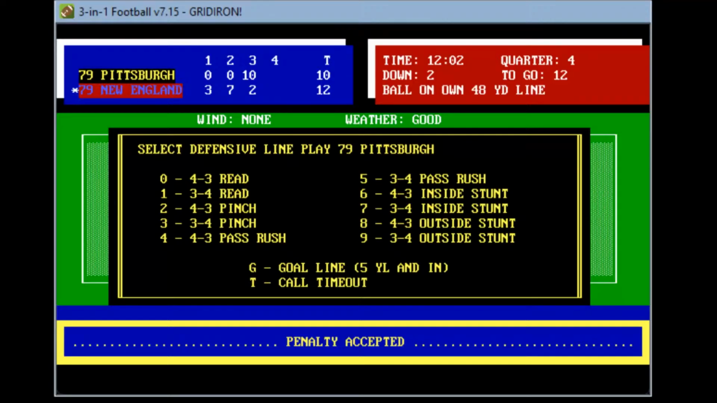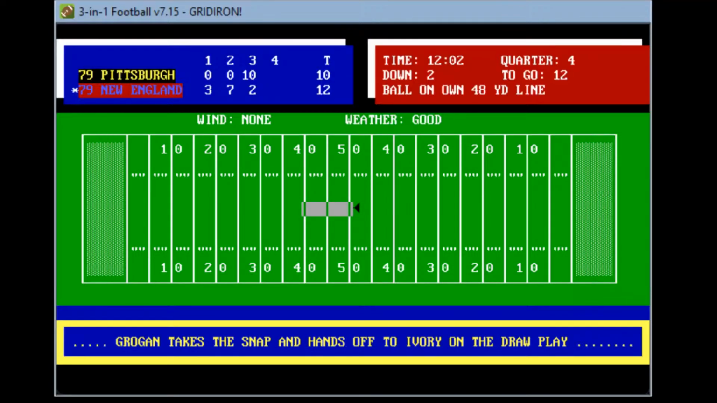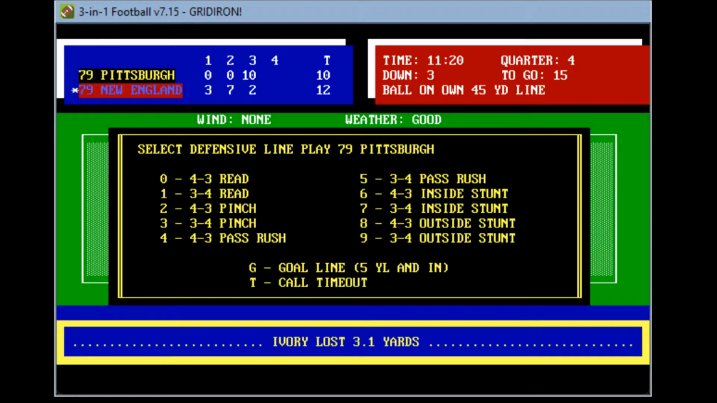2nd and 12. Let's go ahead and just play standard man-to-man defense here. He takes the handoff. Hole is closed. Not much there, and Ivory lost 3 yards. New England is definitely paying for giving it to Horace Ivory here. He has had not much room today. Pittsburgh has had him stopped from the get go.